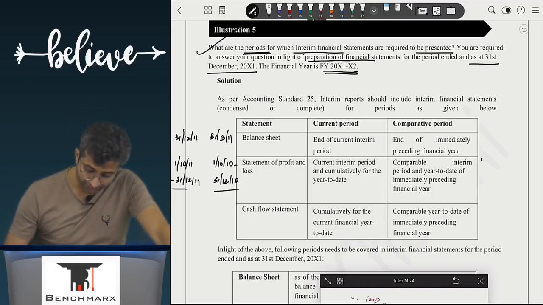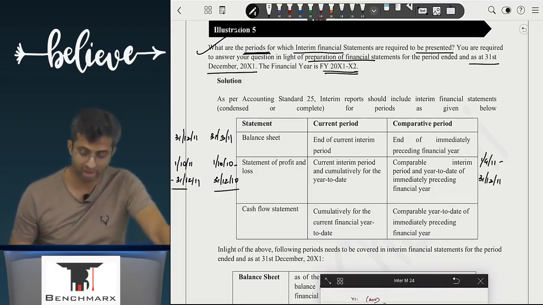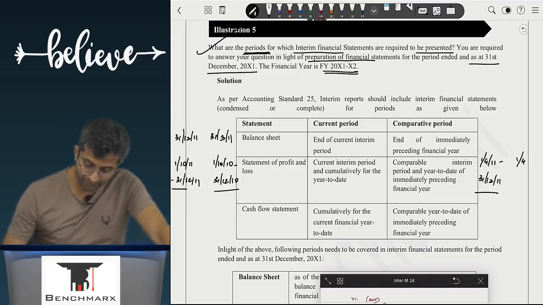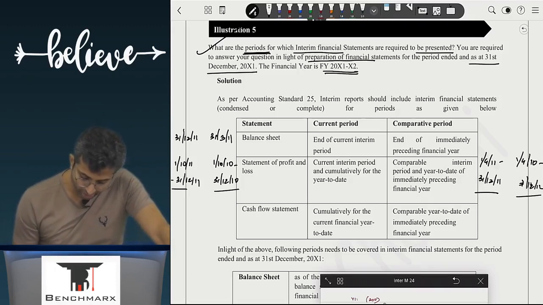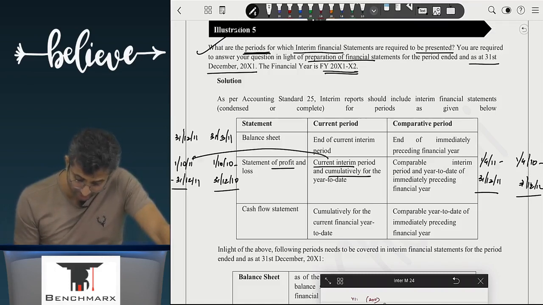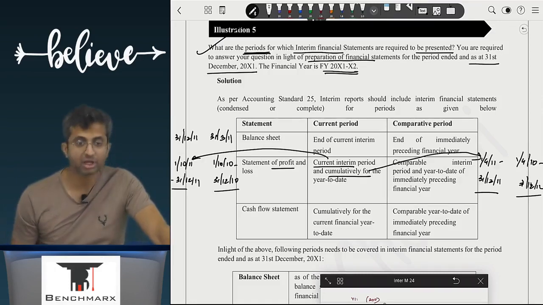That is 1st April 11 to 31st December 11 and comparable 1st April 10 to 31st December 10. So you have to show for P&L current period and cumulative for the current. This is current period and this is cumulative period and सामने वो comparative period का भी वही दिखाएगा.